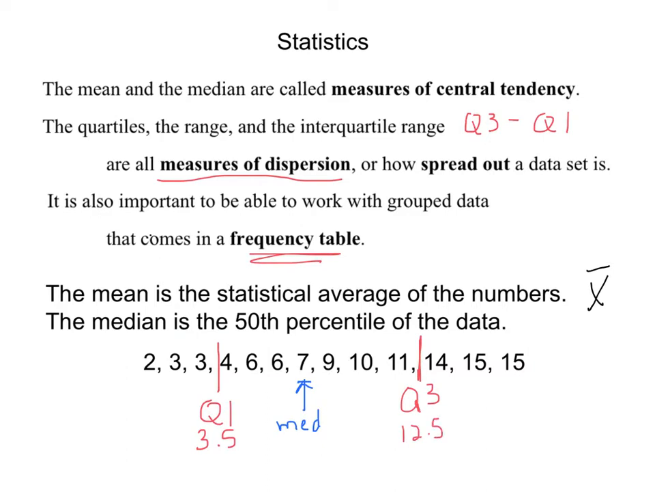So if I wanted the interquartile range, I would take the 12.5 and subtract the 3.5, and I could tell you that the interquartile range is actually 9. And they call that the IQR, for interquartile range.